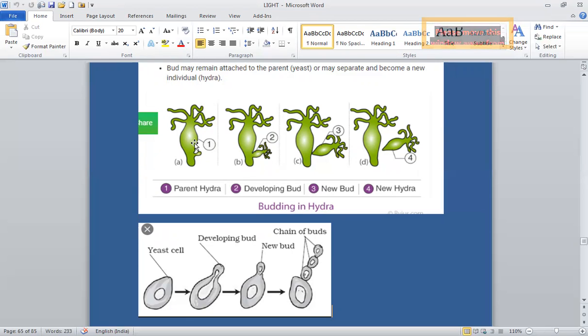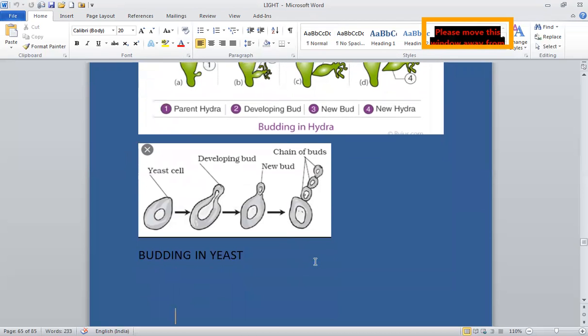Then in fission, the cell divides into two, whereas in budding, outgrowths develop. So this was about budding, and it is commonly seen in hydra and yeast. This is budding in yeast and this is budding in hydra.